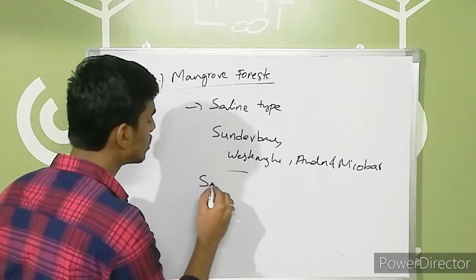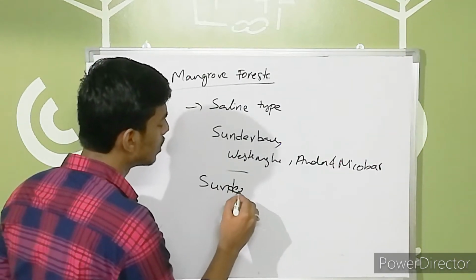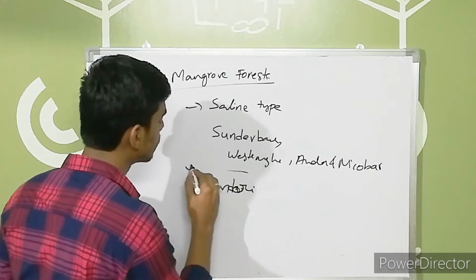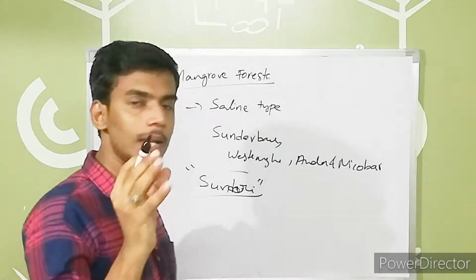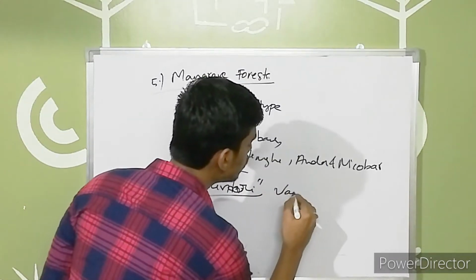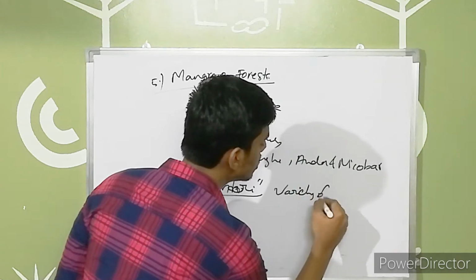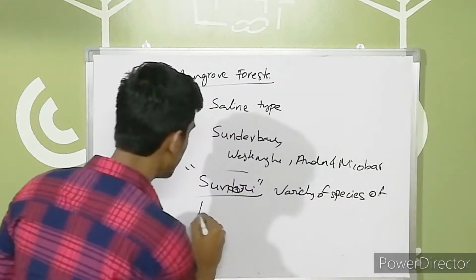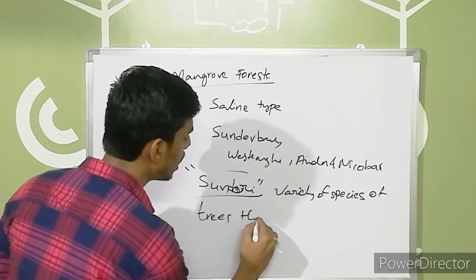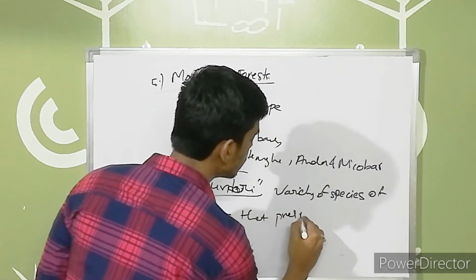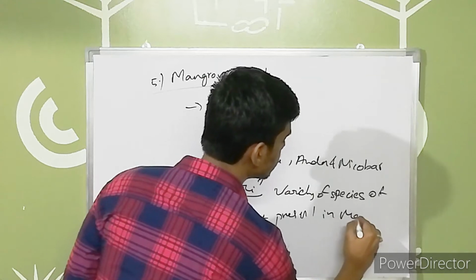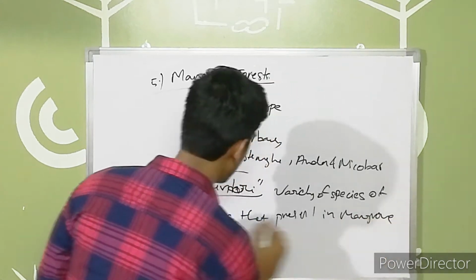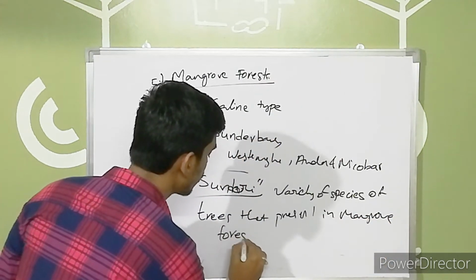is that the term Sundari relates to the variety of species of trees that exist. Very important thing guys, a variety of species of trees that are present in mangrove forests.